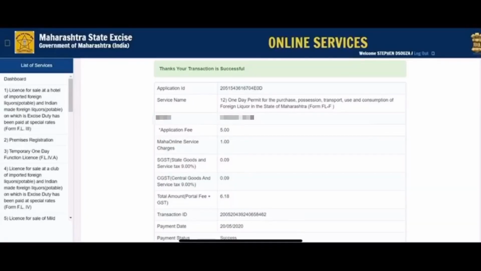This is the final page confirming that I have paid and with my application number. This application number you have to present at the time of delivery or at the time of ordering your liquor.